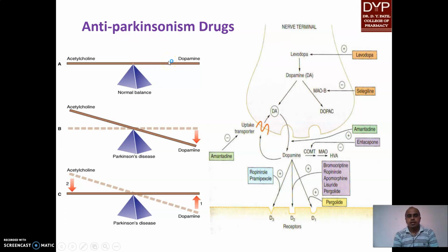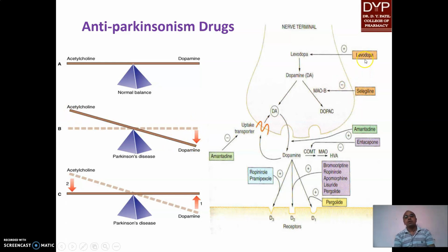In Parkinsonism, in the basal ganglia there are two neurotransmitters, dopamine and acetylcholine. Dopamine is decreased and the acetylcholine neurotransmitter is increased, and it causes Parkinsonism. So treatment for Parkinsonism is to increase the decreased level of dopamine and decrease the acetylcholine level.